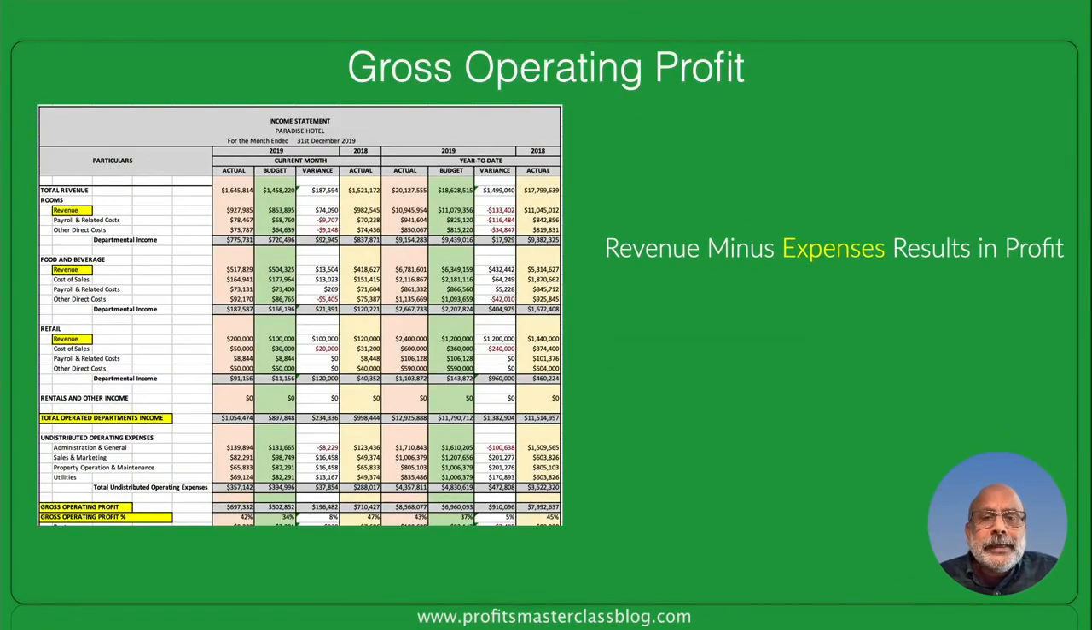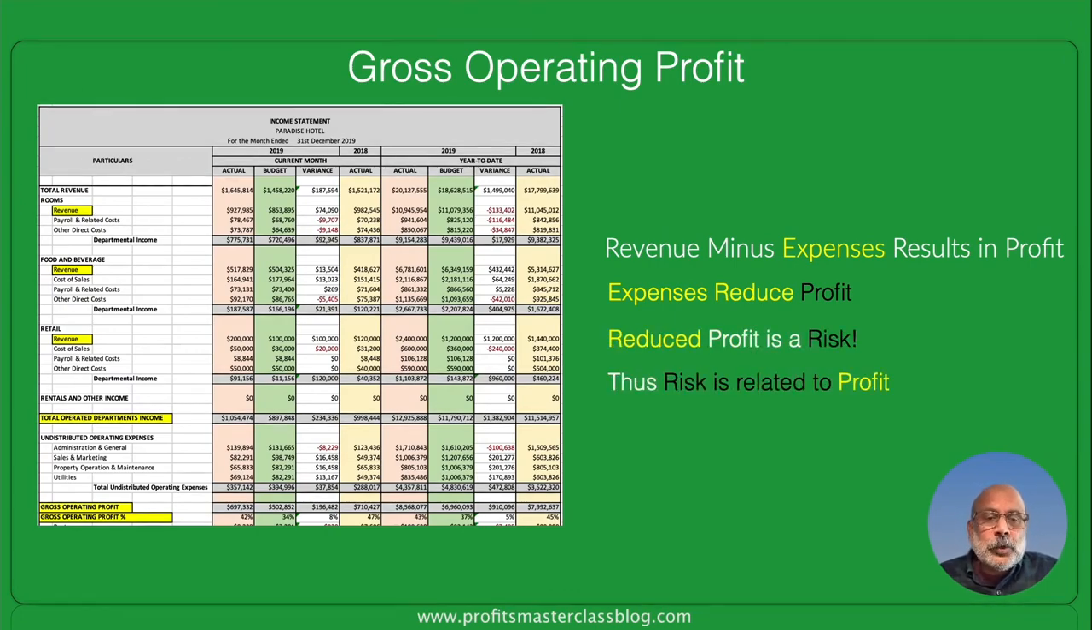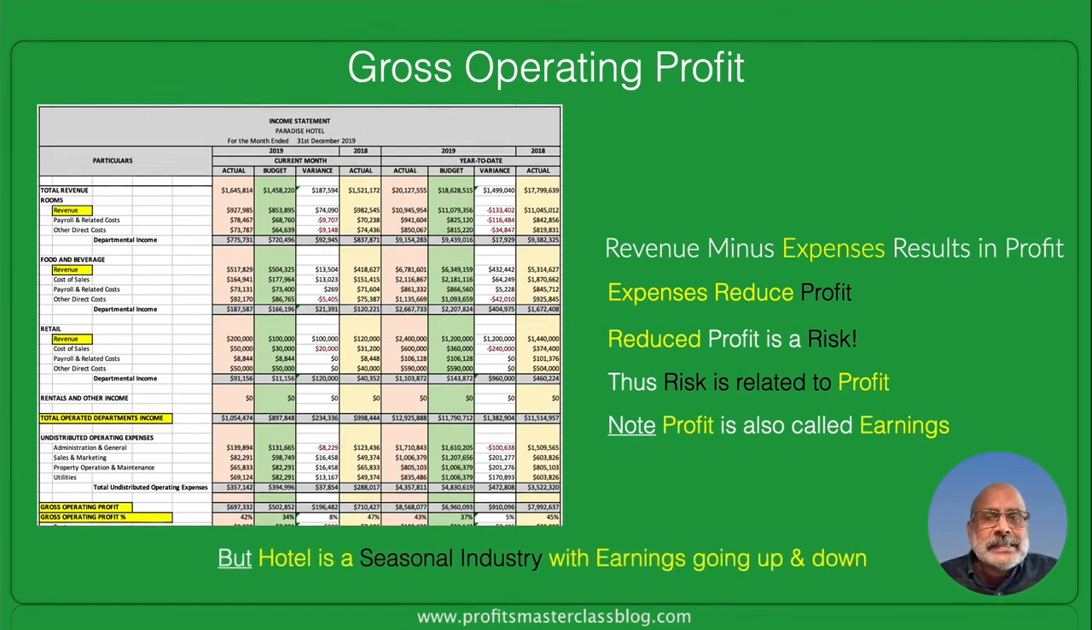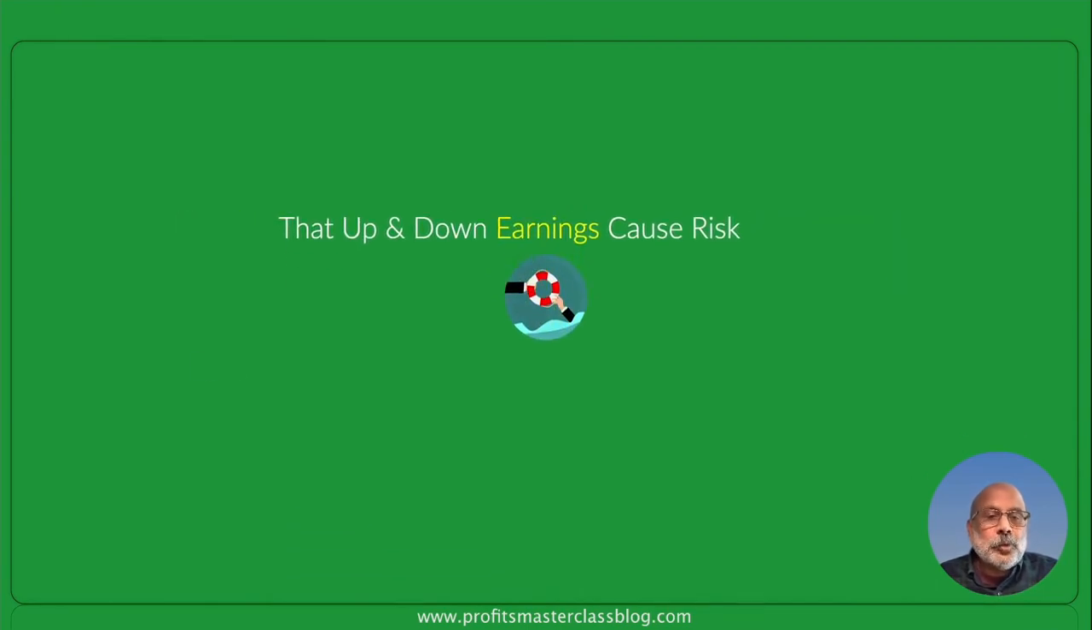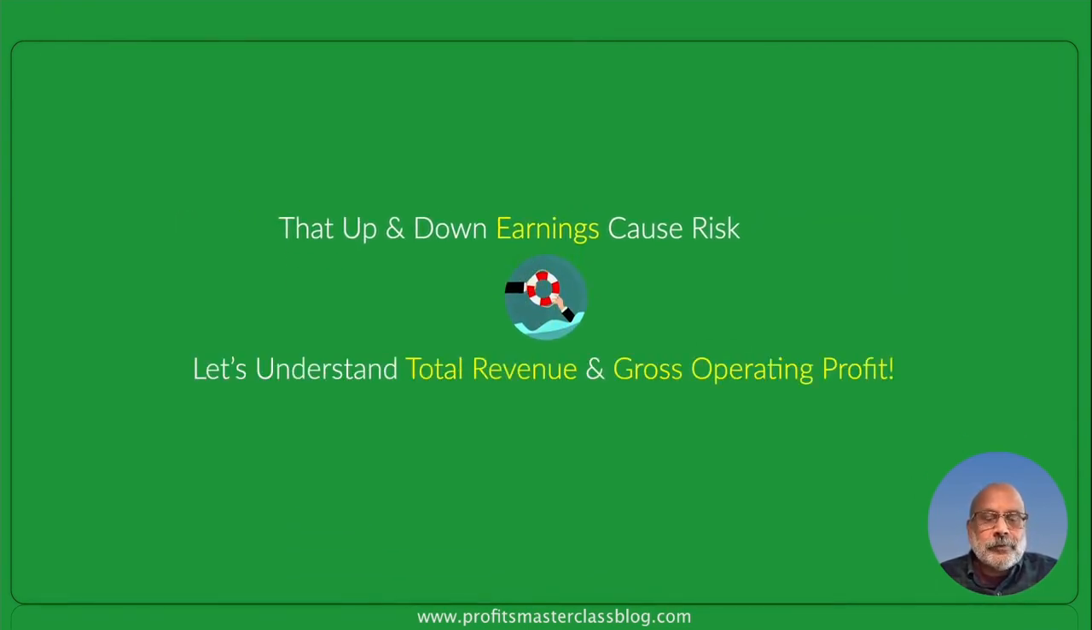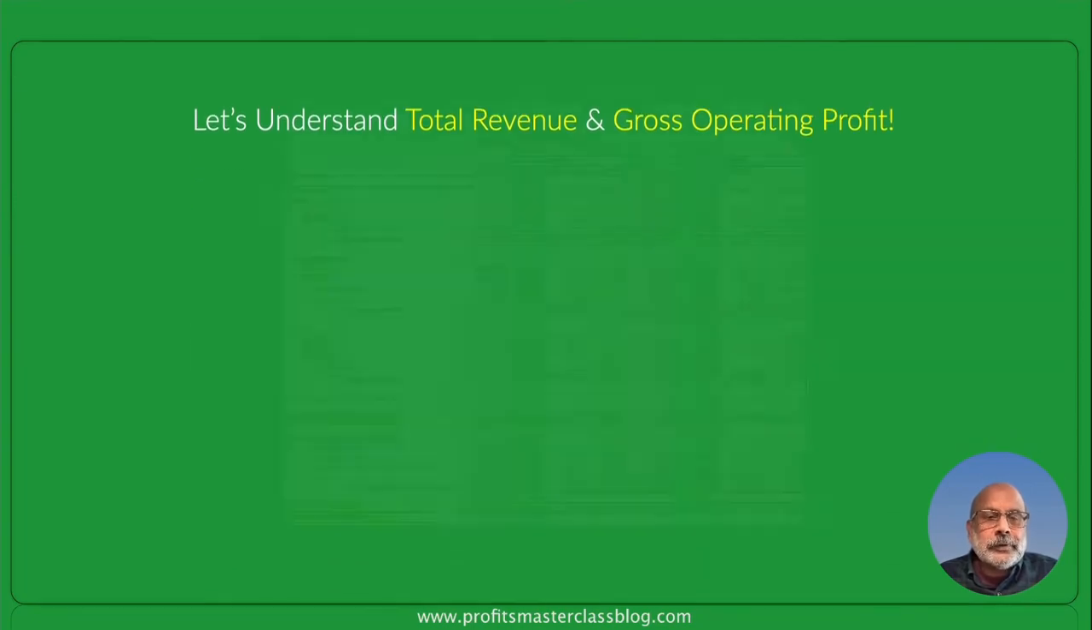So you could, in a manner of speaking, say expenses reduce profit. That reduced profit is a risk, and so a risk is related to profit. It's important to know that profit is also called earnings. But the hotel is a seasonal industry and earnings fluctuate, meaning go up and down. It is these earnings that keep fluctuating that cause risk. Let's now understand the two elements of the gross operating profit, total revenue and gross operating profit itself.